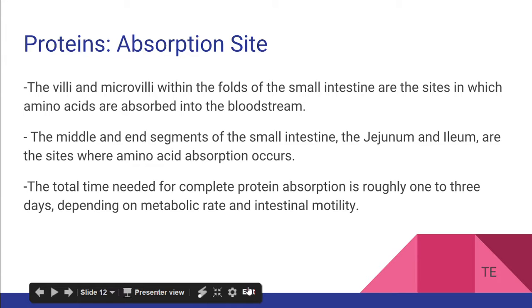Once the villi have latched onto the amino acids, they are ready to pass through the epithelial cells of the small intestine and into the bloodstream. One of the important things that was touched on earlier is that amino acids remain completely intact as they pass through the epithelial cells. Amino acids are the building blocks for the body, so of course they need to remain intact because after all, shape equals function.